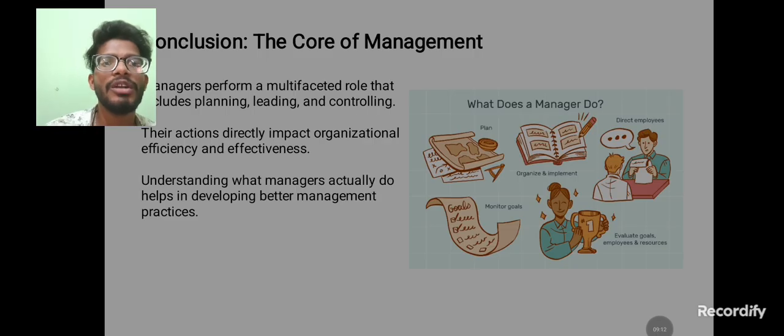Next, conclusion. The core of management. So managers perform a multi-phased role that includes planning, leading, and controlling. Their actions directly impact organizations effectively and efficiently. Understanding what managers actually do helps in developing better management practices.